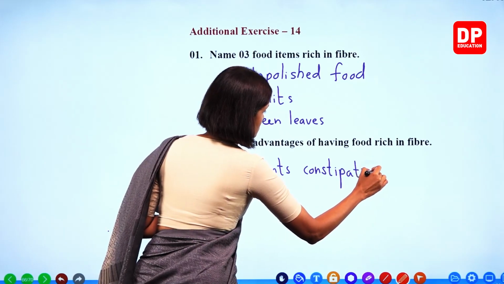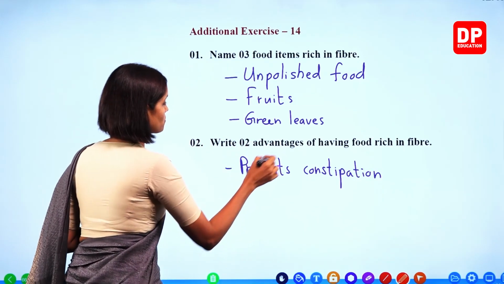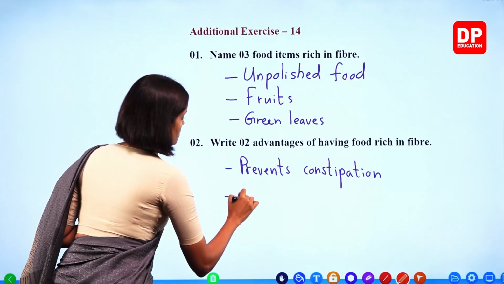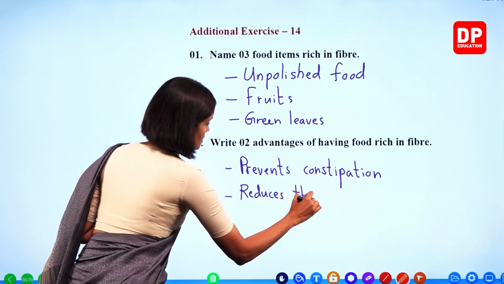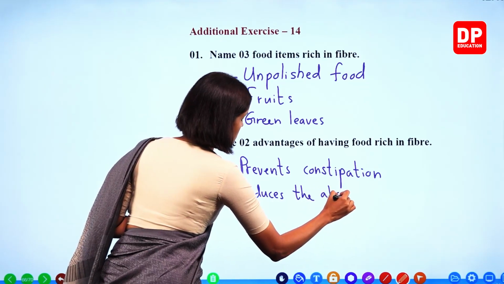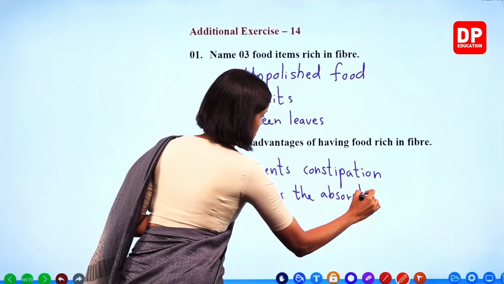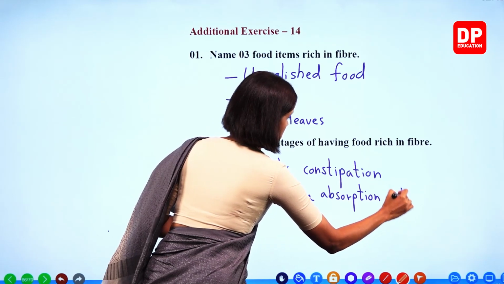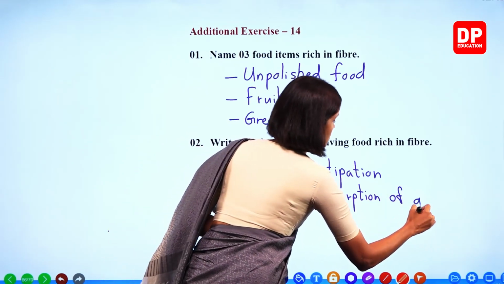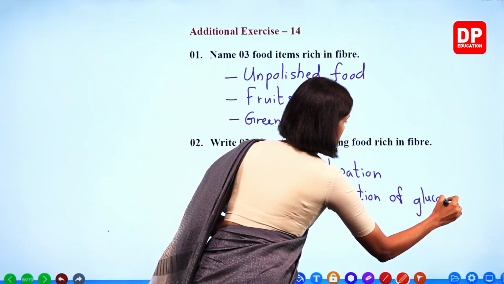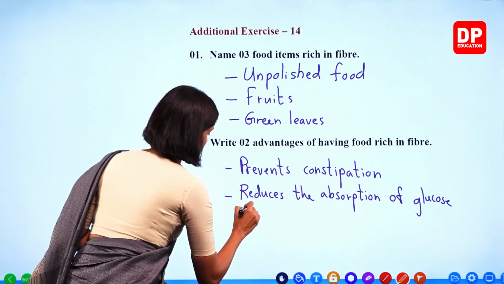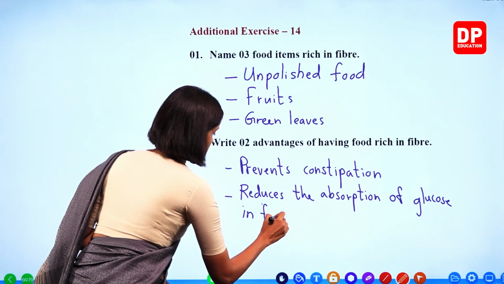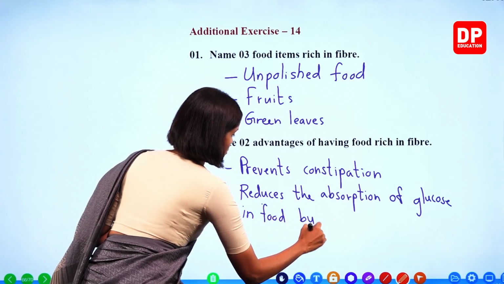You have to write two advantages. Reduces the absorption of glucose in food by the body.